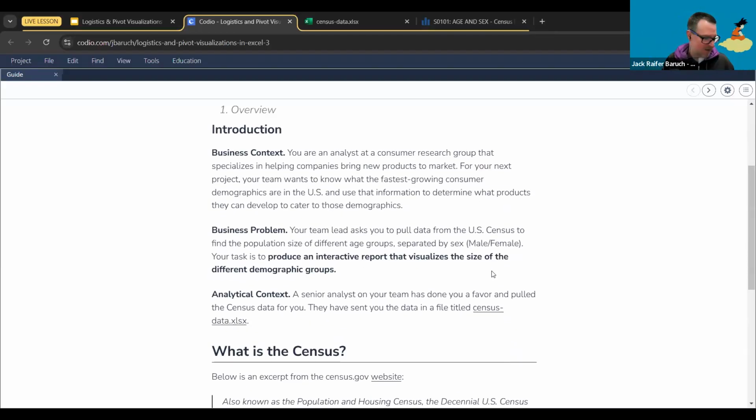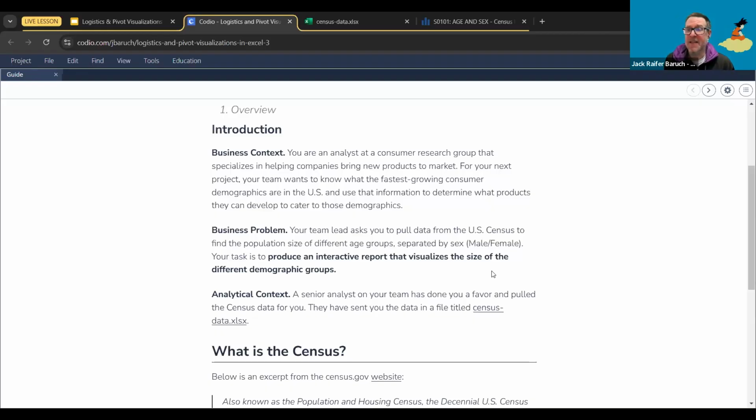So imagine, let's think about it like this. You're a data analyst at a consumer research group. In other words, this is a company that does data analytics for marketing purposes. And their specialty is to bring new products to the market. Your project, what they want you to do is to figure out what is the fastest growing consumer demographic in the US, and use that particular information to determine what products they can develop to cater to that particular demographic. In other words, who is the biggest market right now? And so that we can develop something to sell to those groups of people in general.